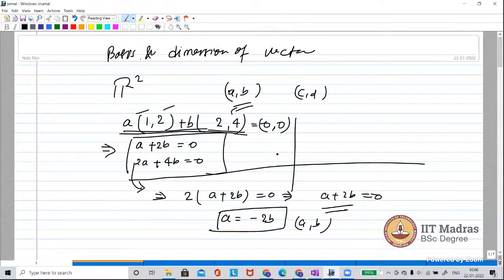Okay, sir. Now, what does it mean geometrically for these two vectors to be linearly independent or dependent? If you see, this equation in R2 represents a line. It will be A minus 2B. It will pass through 0, because A is equal to minus 2B.